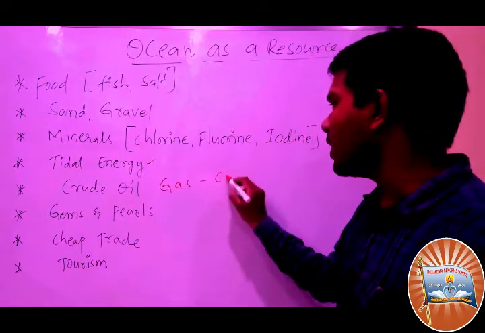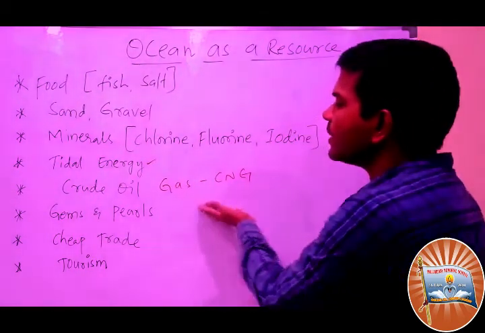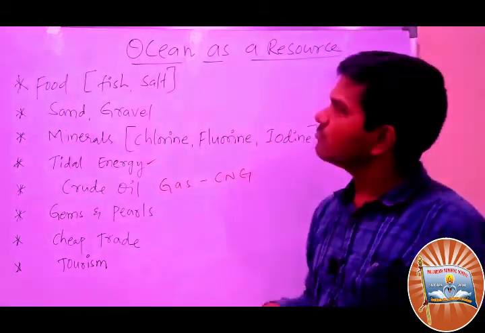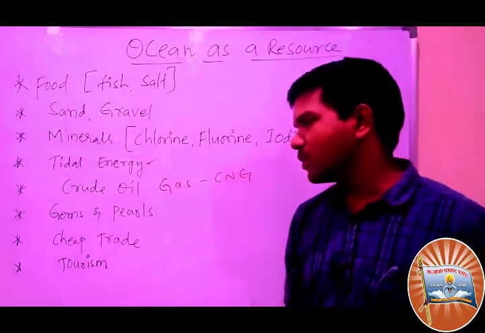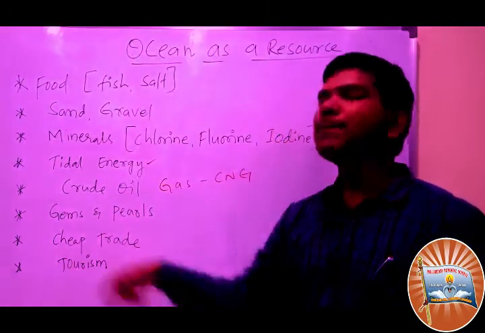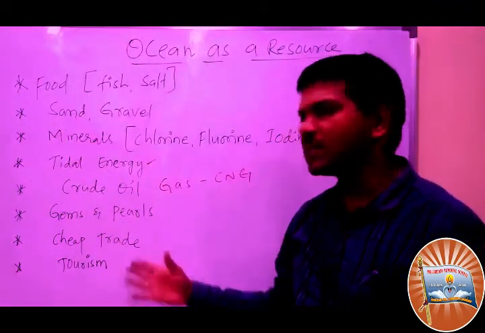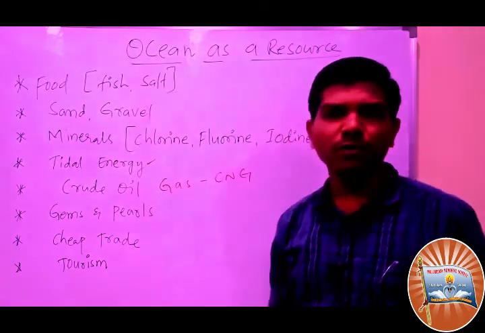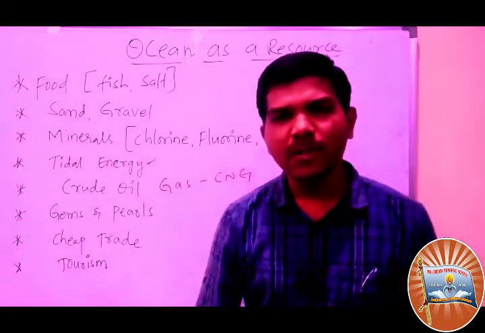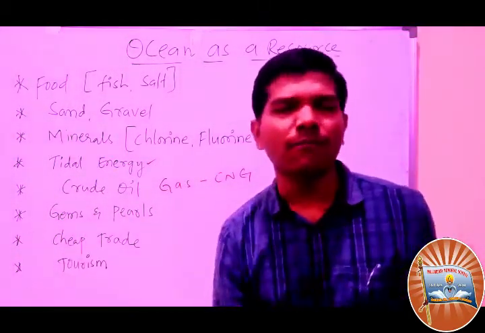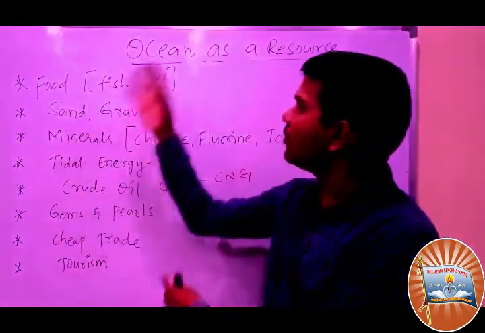Natural gas, that we call CNG, compressed natural gas. Mostly we depend upon compressed natural gas, also from the ocean. Gems and pearls, very important and very valuable. These also we get from the ocean. Cheap trade: bulk goods we want to send from one place to another, so we use ships. Tourism: when we want to relax, we go to Goa, Visakhapatnam, or any beach, Marina Beach of Madras or Chennai. So we get a number of things from the ocean.